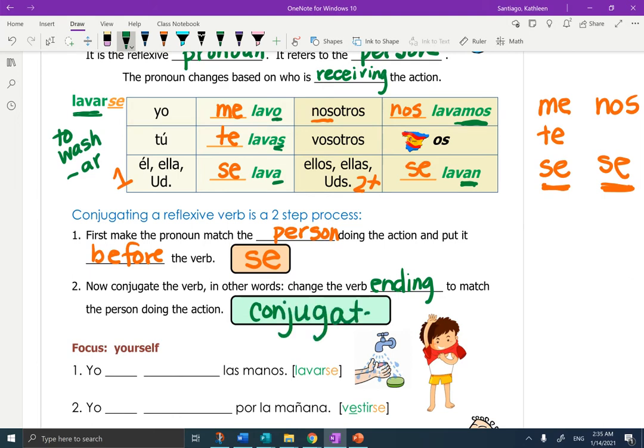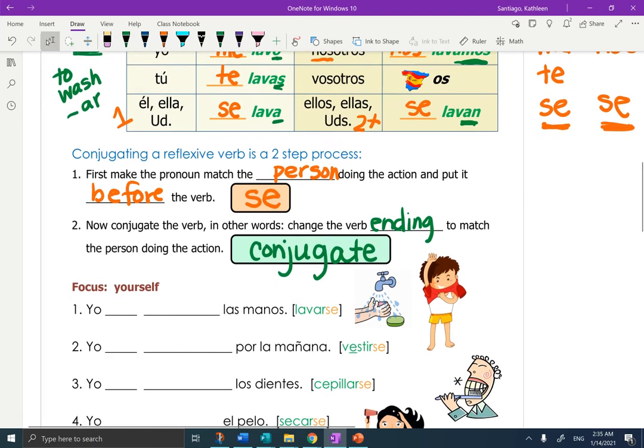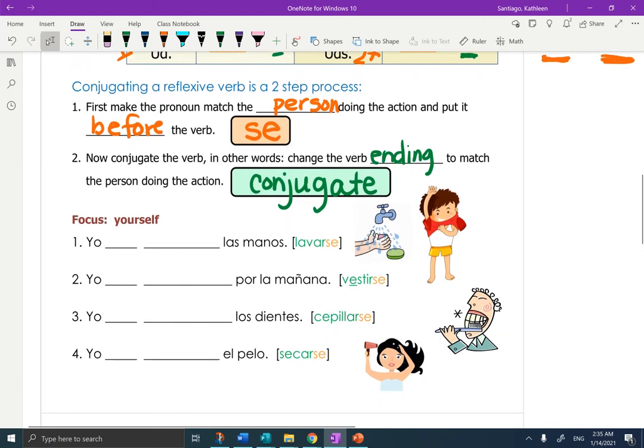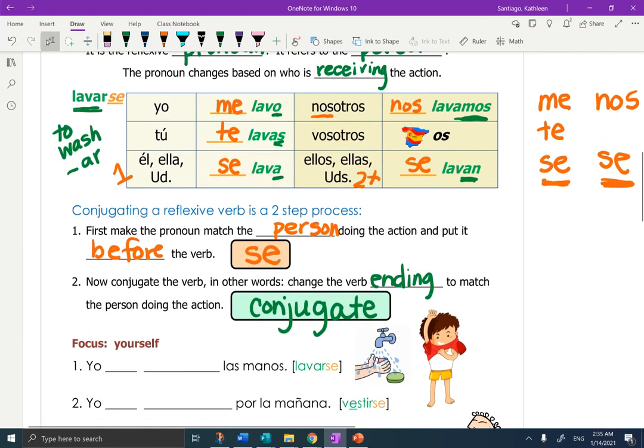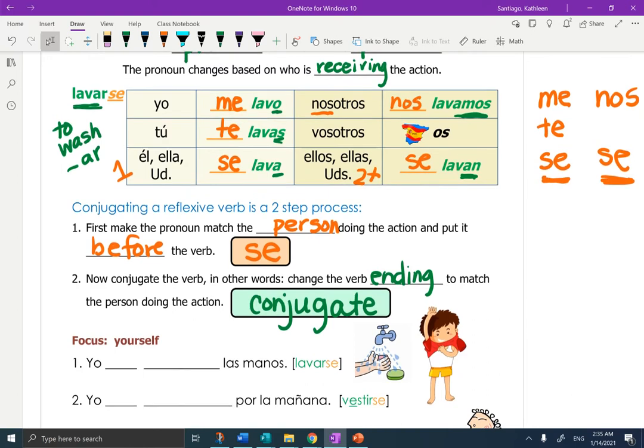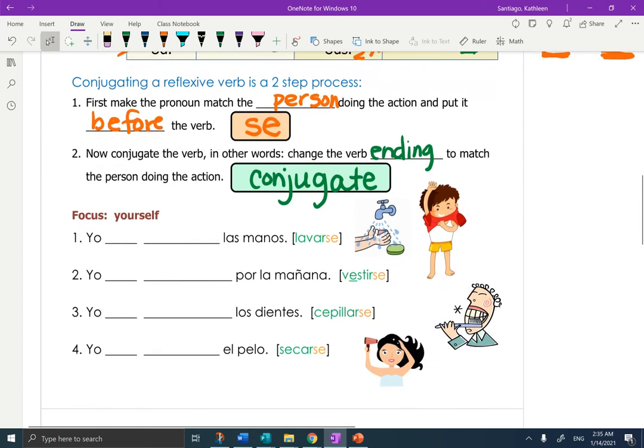I've color-coded the notes so that each verb is green, and then we are going to conjugate with the se. When you watched the video, the first thing I did was talk about myself. When you talk about your own daily routine, what pronoun will we use in front of everything? That's right, when you're talking about yourself, we're going to use me. So let's do that first. Yo blank blank las manos. Here's the picture. Lavarse.